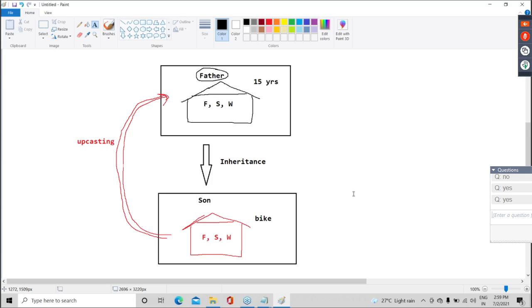Will he give his own property also? No. Now you are getting it correctly. Means guys, can I say in upcasting only that property will go back which is coming from the parent? Are you clear?